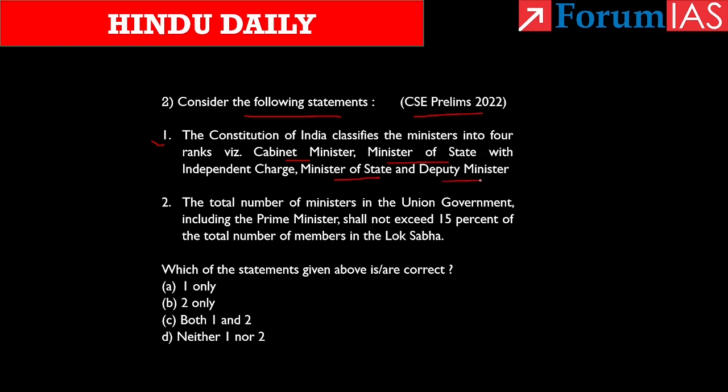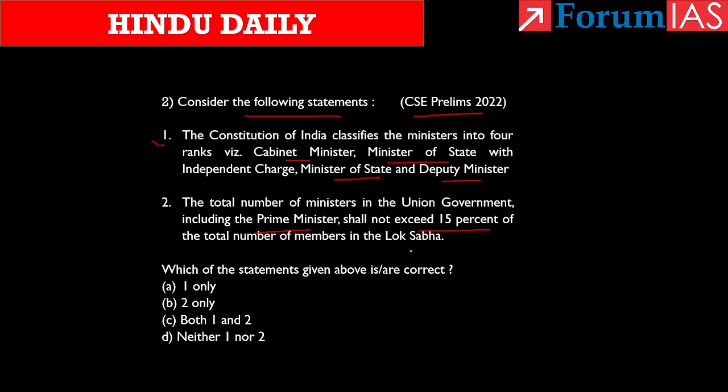The second statement says, the total number of ministers in the Union government, including the Prime Minister, shall not exceed 15% of the total number of members in Lok Sabha. Which of the statements given above is or are correct? The options given are option A, 1 only; option B, 2 only; option C, both 1 and 2; option D, neither 1 nor 2.